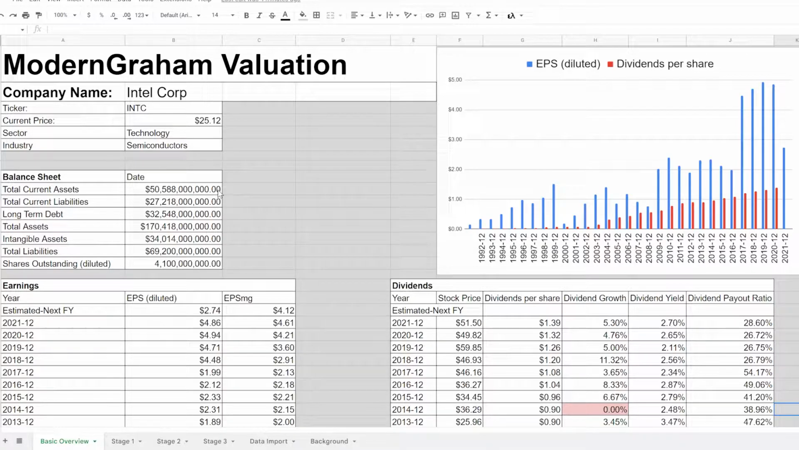So we've got the balance sheet. These are what I view as the most important figures on the balance sheet, and they will all come into play later on in the valuation. We have current assets, current liabilities, total long-term debt, total assets, intangible assets, total liabilities, and outstanding shares. Those are all things to consider.